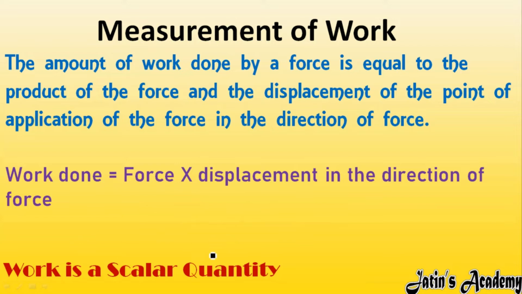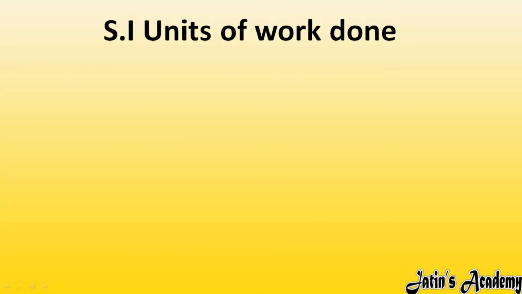Work is a scalar quantity. Work being a scalar quantity means it depends only on the magnitude but not the direction. How much work is done, we are just going to count that. In which direction that work is done does not matter. That is why work is a scalar quantity, which depends only on magnitude but not direction. Clear? So the next topic is the SI unit of work done.